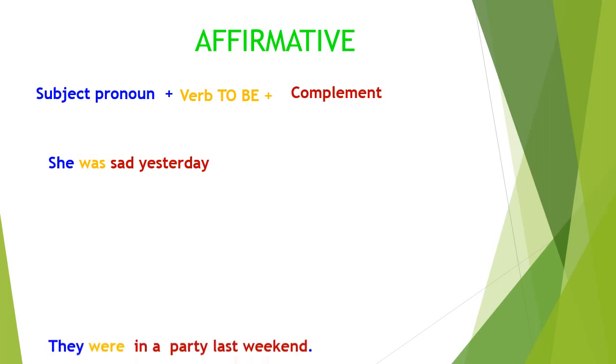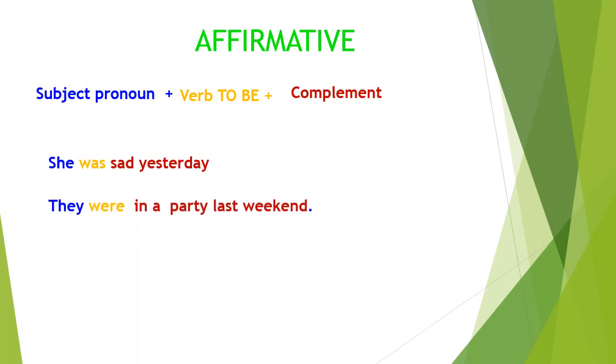Okay? Another example is they were in a party last weekend. They is the subject pronoun, were is the verb to be, in a party last weekend is the complement. Okay? You complete with the verb to be, depending on the subject pronoun. In this case, for example, there is a name. For example, say, Jenny was at home 3 years ago. Was, because Jenny is she.